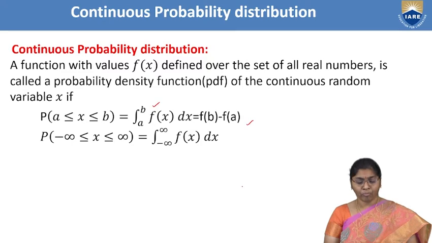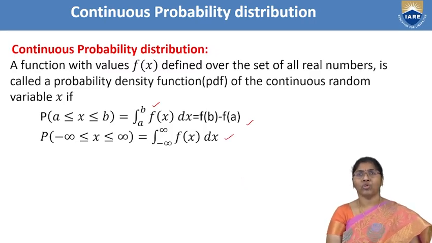Next, P of minus infinity less than X less than infinity is the integral from minus infinity to infinity of f of x dx. In the given function, the limits a to b may be some 10 to 15, or 18 to 20, like this. We are arranging this one. If the given function is minus infinity to infinity, we can choose this one.